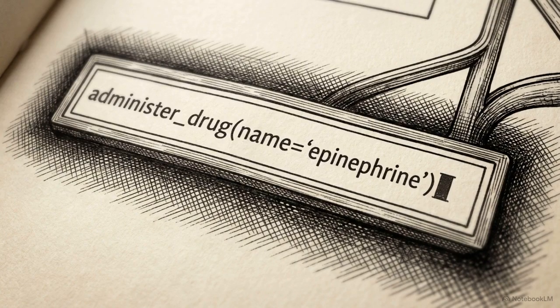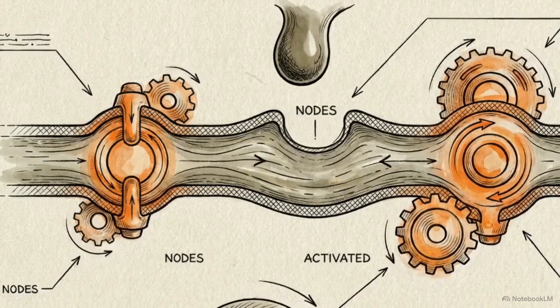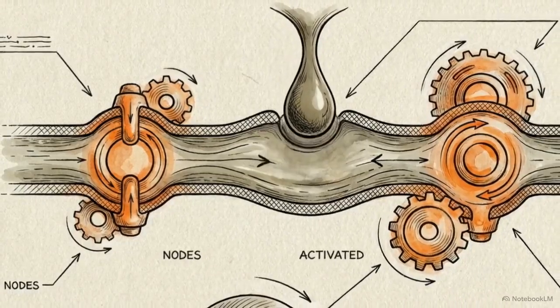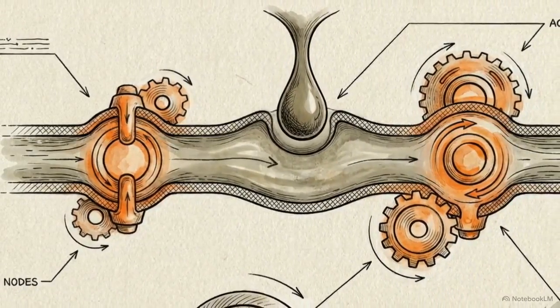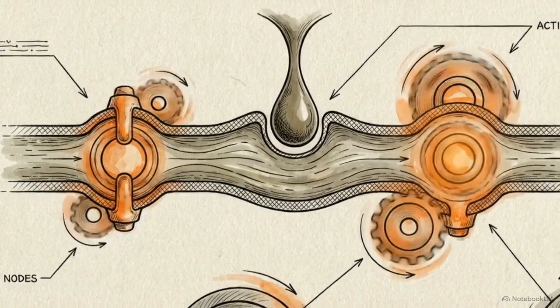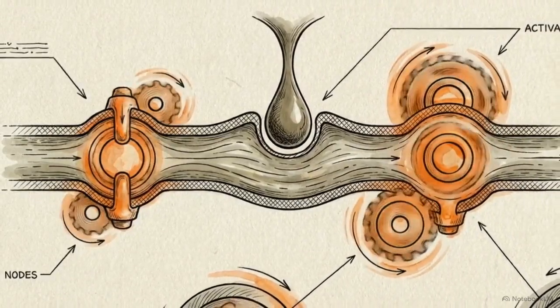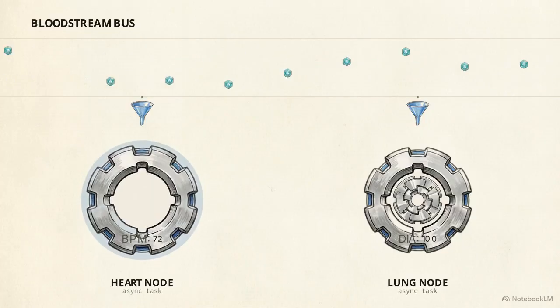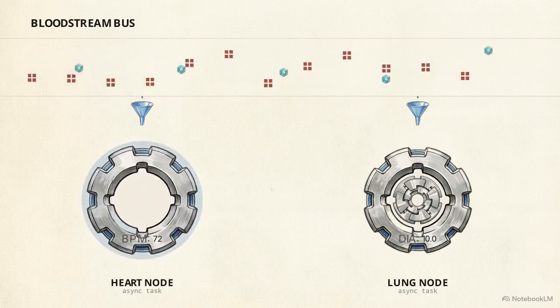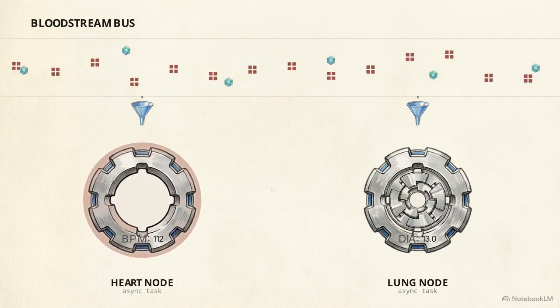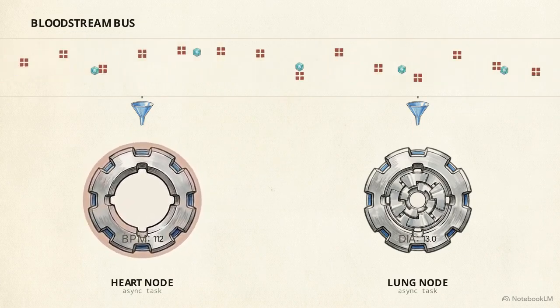We test the simulation's flexibility through the pharmacology system, injecting dynamic external variables into the live loops. We use epinephrine as the test case. It functions simultaneously as a powerful vasoconstrictor and bronchodilator. The command executes exponential decay over time. When the drug parameters hit the bloodstream bus, the heart node reads the change and instantly pushes its intrinsic rate up by 40 beats per minute.